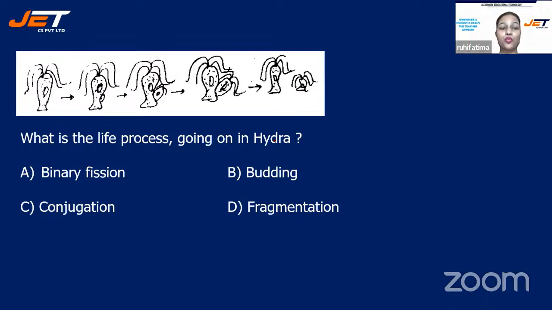Next question. What is the life process going on in Hydra? Binary fission, budding, conjugation, or fragmentation? Quickly answer, children, in the chat box. What is the life process going on in Hydra? Binary fission, budding, conjugation, or fragmentation? Look at the diagram carefully. Several times you have seen this diagram in your textbook. All right, time is up. The correct answer is option B, budding.